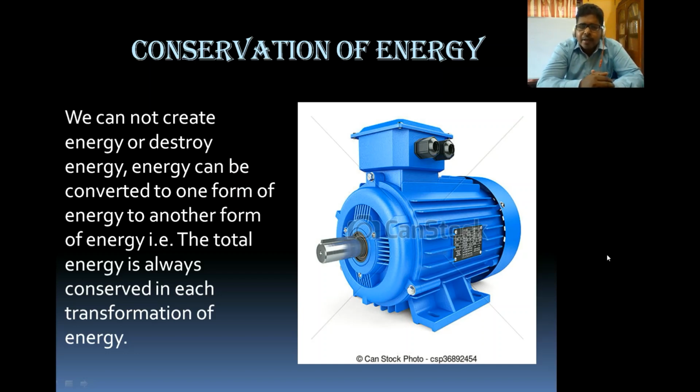So in that case, we can say that the total energy is always conserved in each transformation. In each transformation of energy, the energy remains conserved. But one question comes to your mind. What is that question? We have learned dissipation of energy in the previous part.